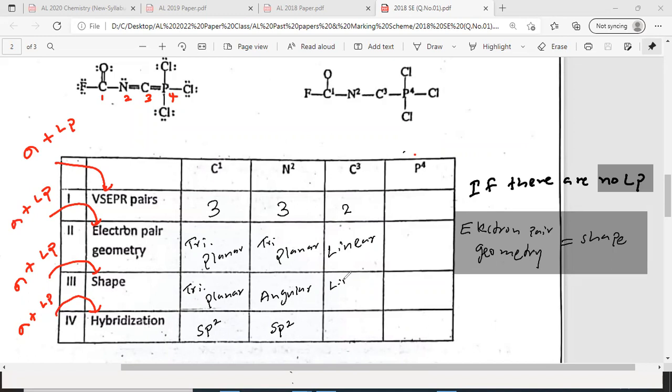When there are no lone pairs, I told you the shape is equal to the electron pair geometry. Is that clear? Right. Then what is the hybridization? Hybridization will be sp.